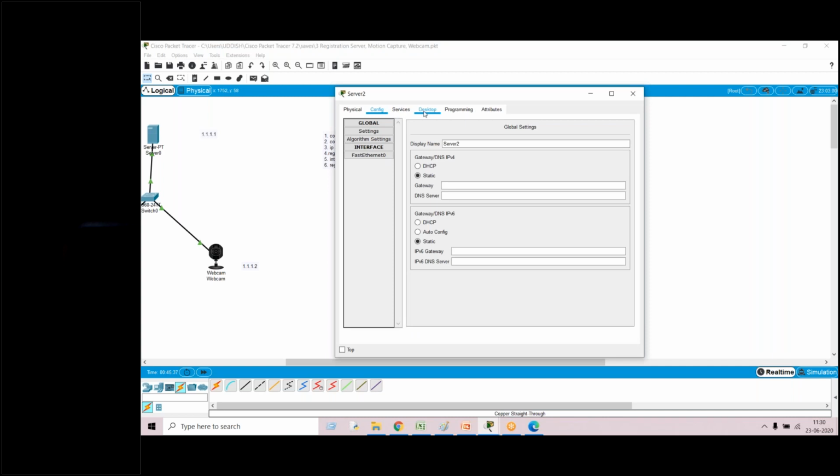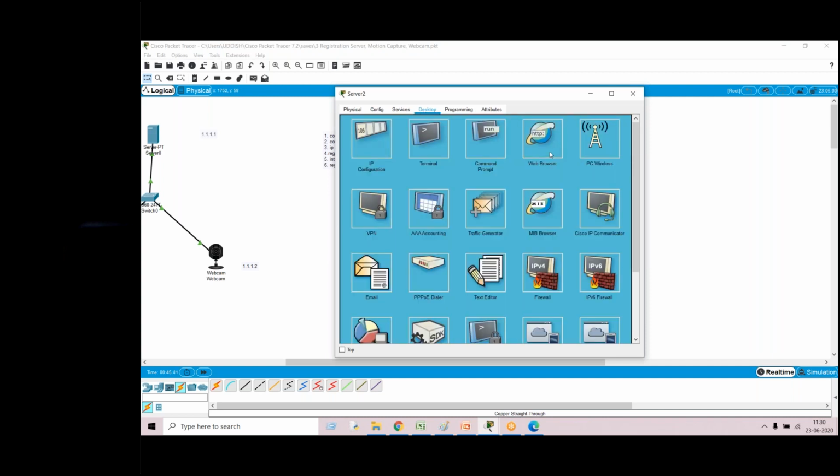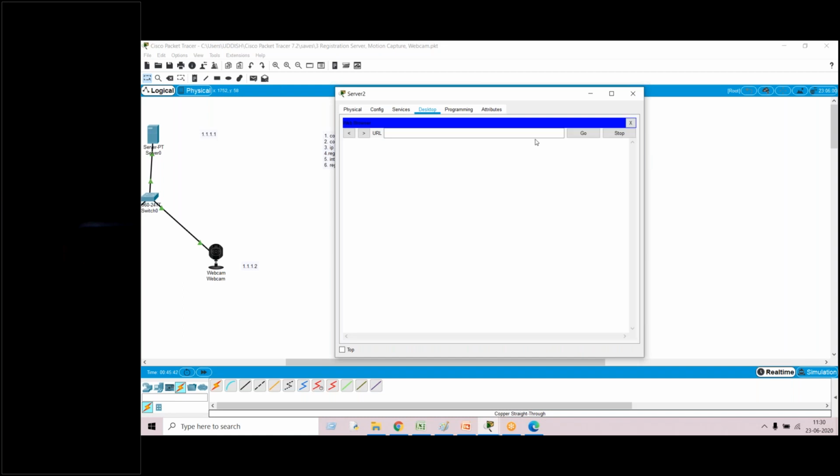Go to desktop. Click web browser. Now in the URL, what is the server ID you have given? 2.2.2.1, sir. Server IP is 2.2.2.1. Now you click go. I've given it. Just I click on go, sir.